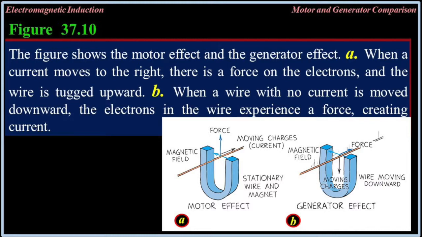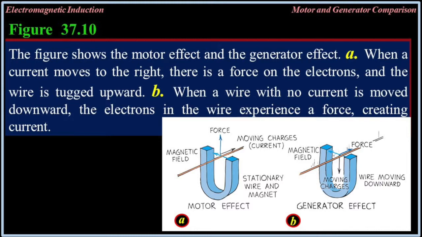Figure 37.10. The figure shows the motor effect and the generator effect. A. When a current moves to the right, there is a force on the electrons and the wire is tugged upward. B. When a wire with no current is moved downward, the electrons in the wire experience a force, creating current. When extra power for accelerating or hill climbing is needed, this device draws current from a battery and acts as a motor to assist the gasoline engine.